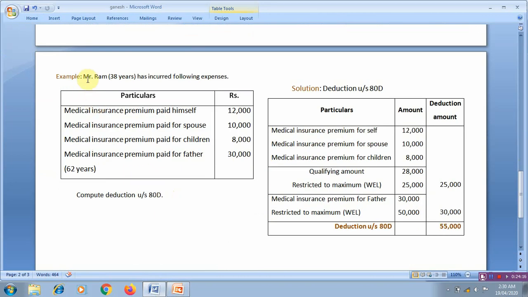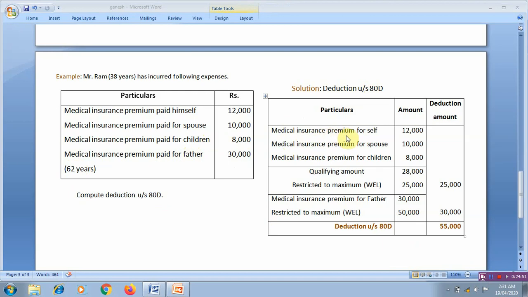Example: Mr. Ram, age 38 years, has incurred the following expenses: medical insurance premium paid for himself 12,000, for spouse 10,000, for children 8,000, and for father, age 62 years, 30,000. Compute the deduction under section 80D.